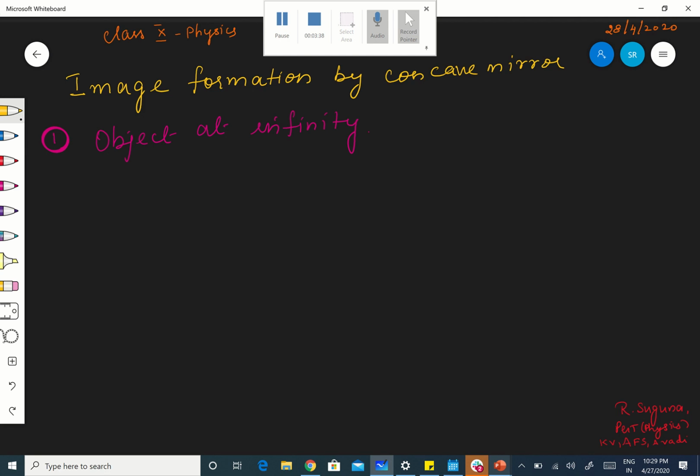Therefore, let me have this as my concave mirror, right? And this is the pole. And the principal axis will be like this. You have to draw with the scale. Right. And what is focus? F. F will be here.